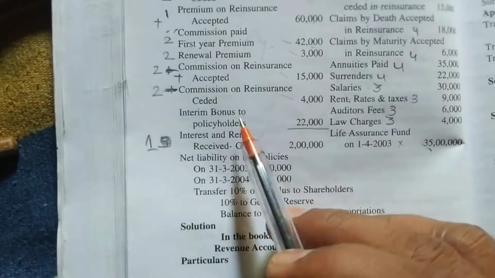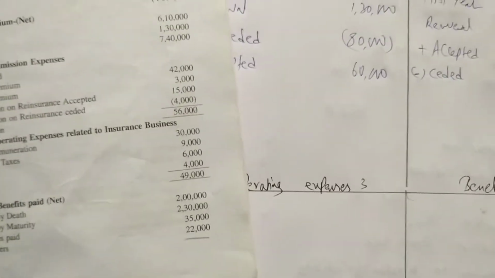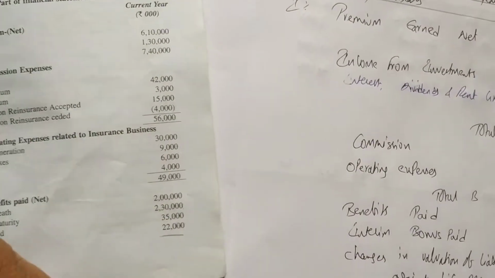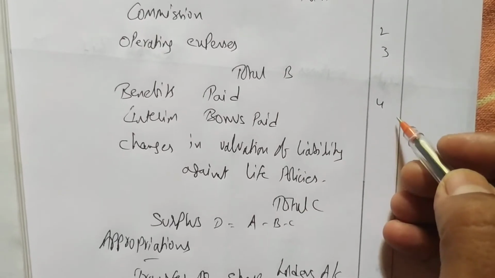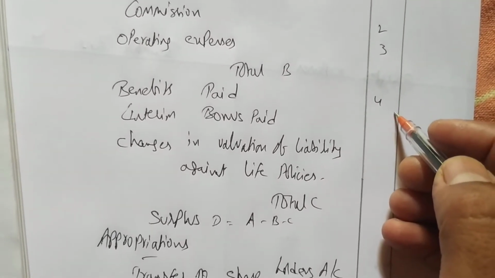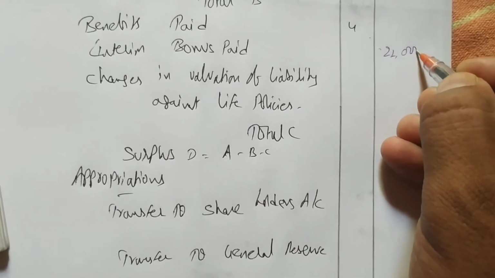Next after that we are having what? Interim bonus paid to policy holders. So you have to go to the format. In the format we have written interim bonus paid. In front of that you have to write how much is interim bonus paid? 22,000. So right here 22,000 interim bonus paid.